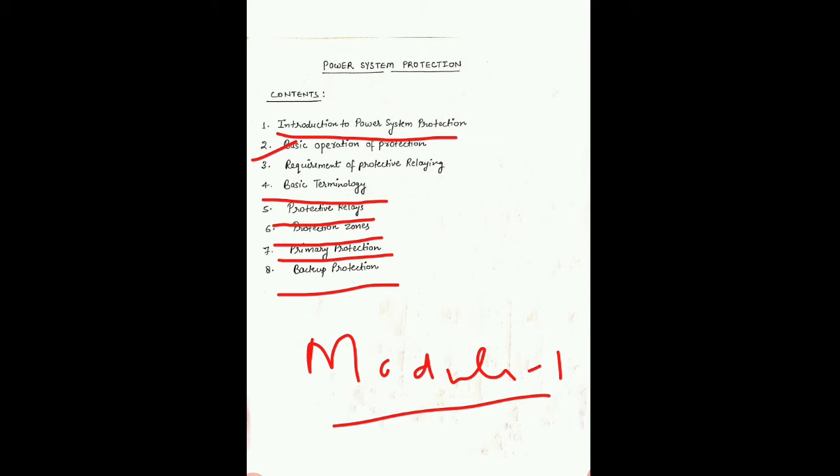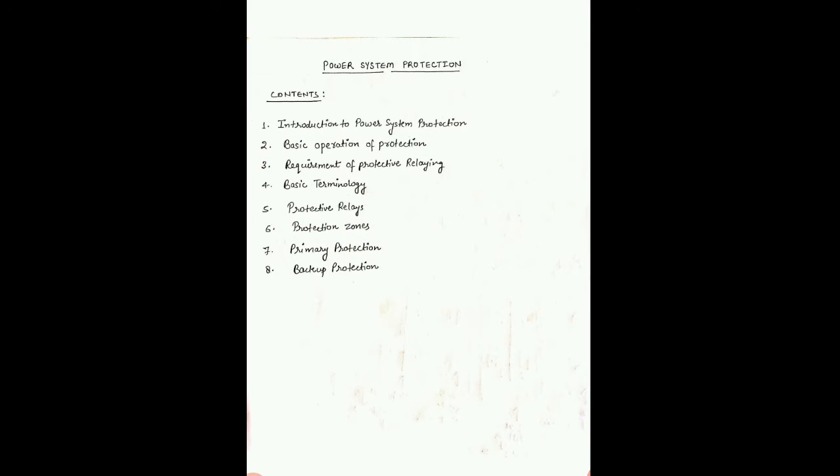Now in this subject you are going to protect the equipment that are in the transmission line, or at the generation end, or at the distribution end. So this is a very important and very applicable industry-oriented subject.